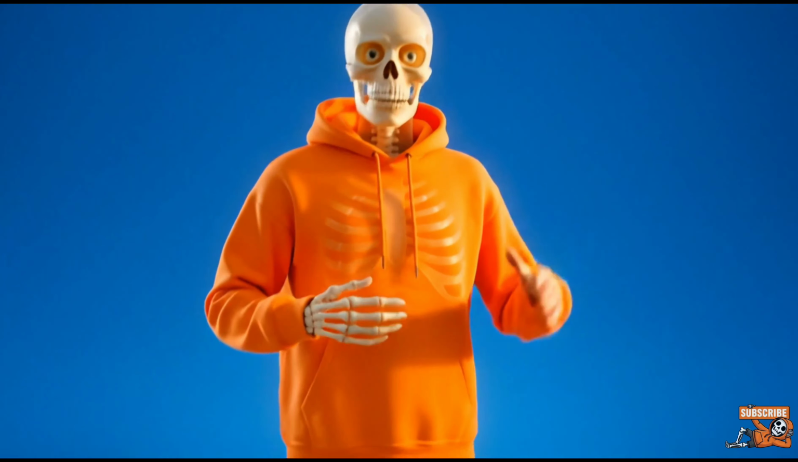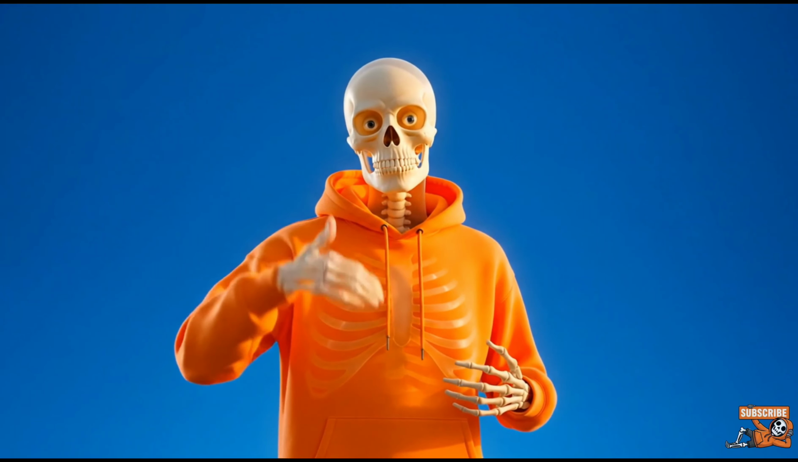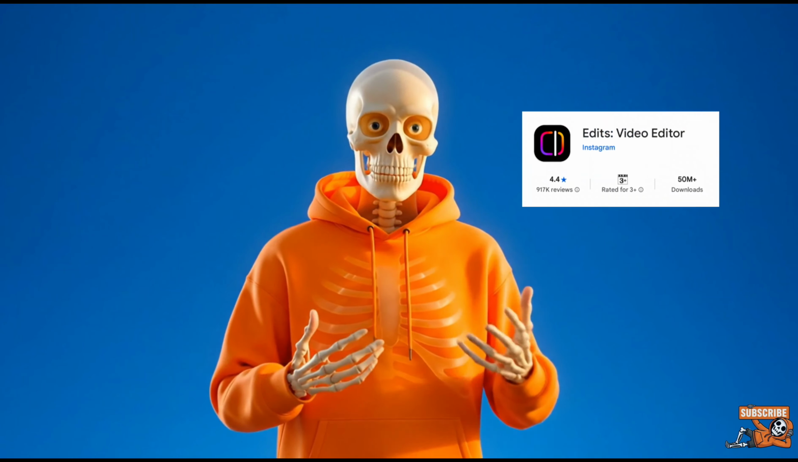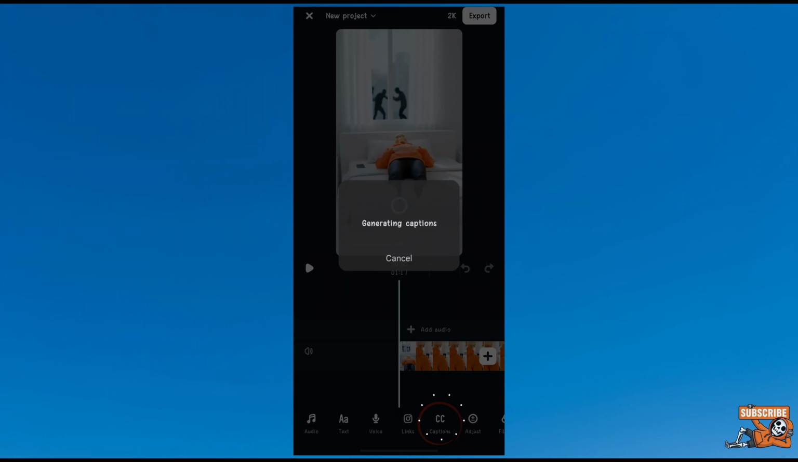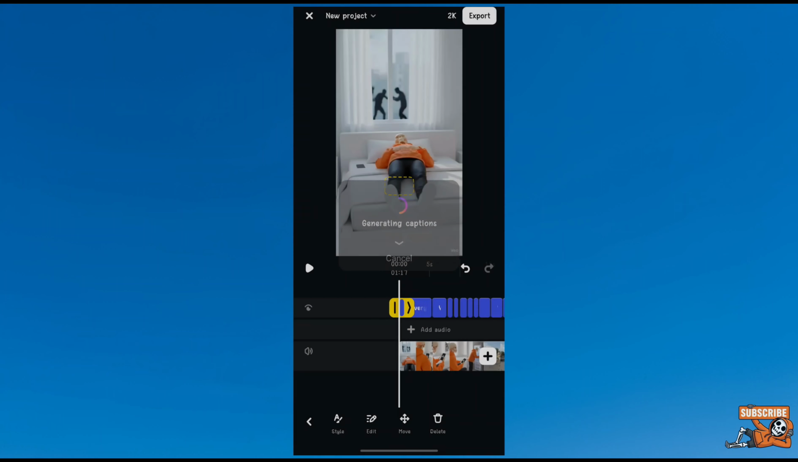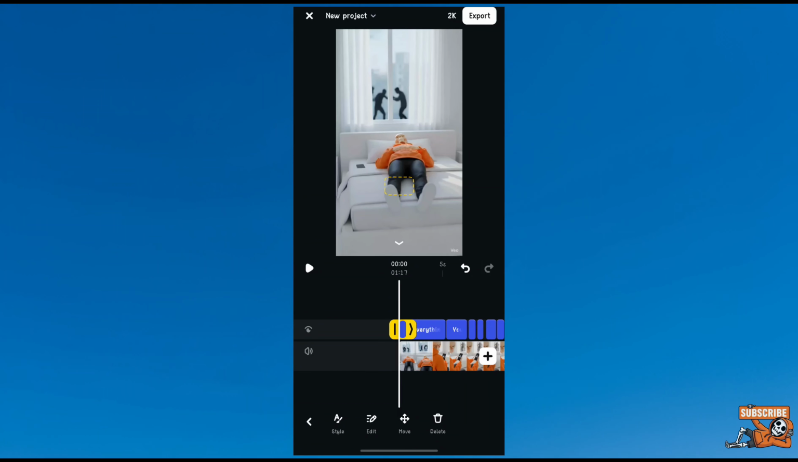Now it's time for the caption generation. For that, we will use Instagram's own app called Edits. Install it and select your created video. Now you can see the CC option at the bottom. Tap on it and wait for a few seconds. Boom, your professional captions are ready.